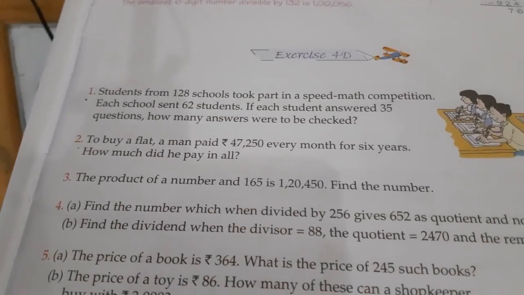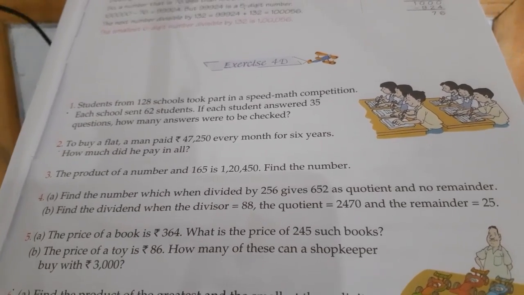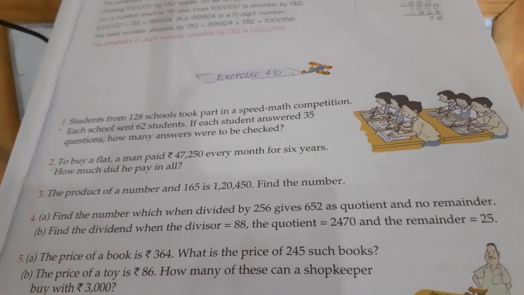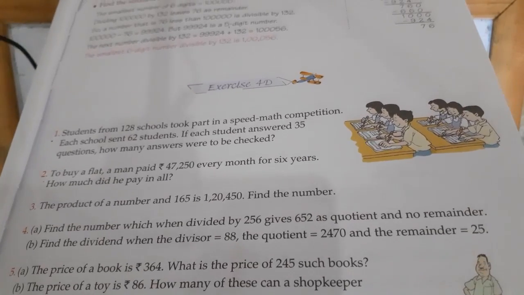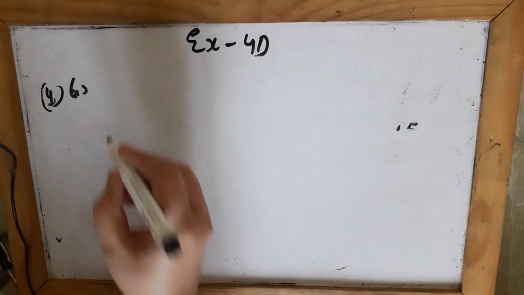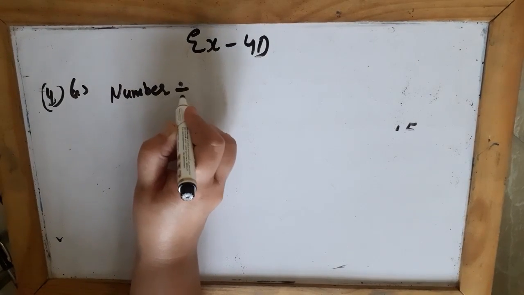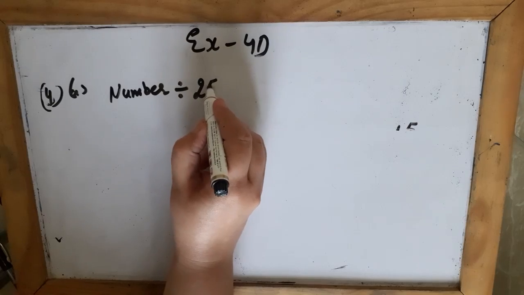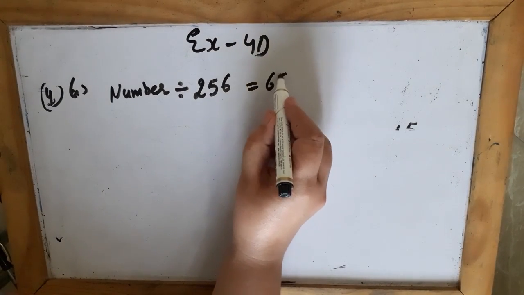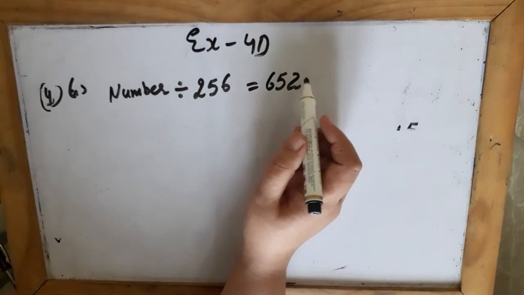Look at the fourth question, A part. There are two parts in this question. Find the number which when divided by 256 gives 652 as quotient and no remainder. They are asking you to find the number. We don't know the number. Find the number which when divided by 256, I will get 652 as a quotient and there is no remainder.